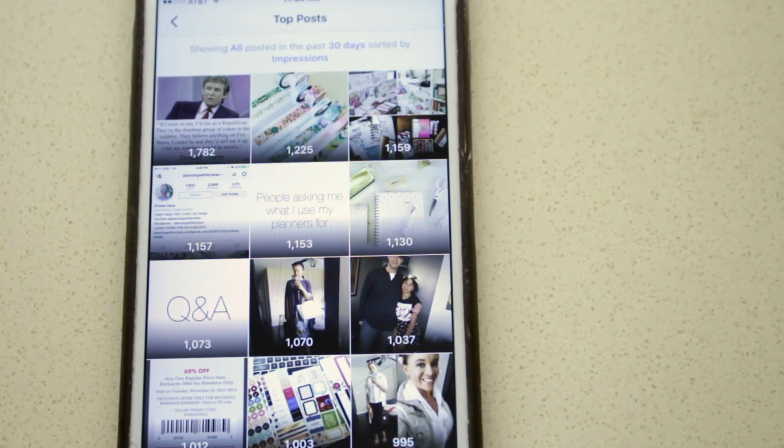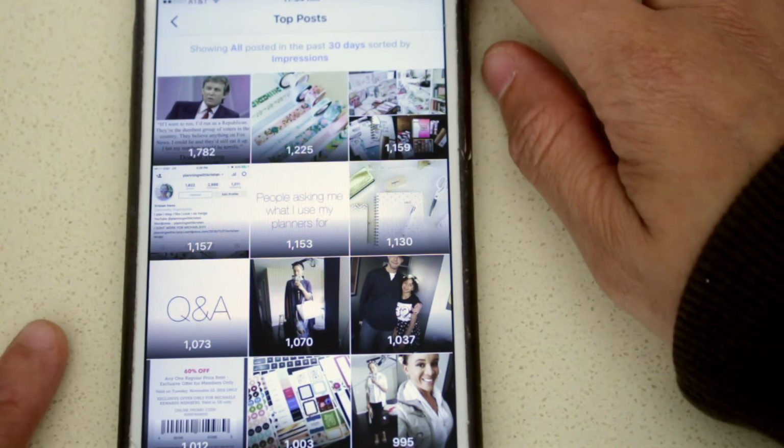Now, when you find out that your viewers or your followers love a certain thing, it doesn't mean that's all you should do. You should continue to do the variety. This just lets you know to continue doing what you're doing and continue to be better at it and learn from it. And you can always learn to make your pictures better. For instance, I always find I can do a little bit better lighting or a little bit better color. You're never an expert at something. You can never have too much information. There's always room to grow.